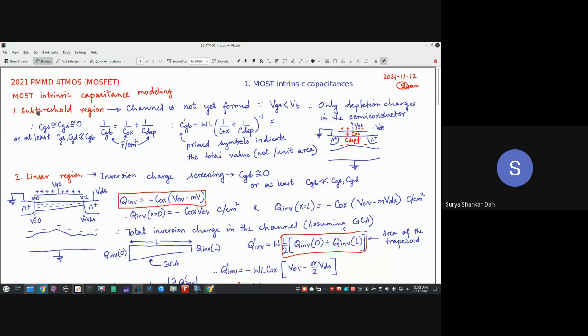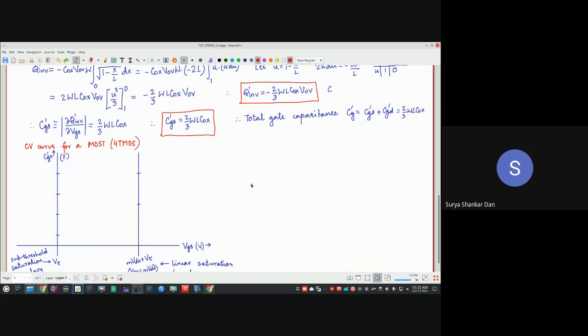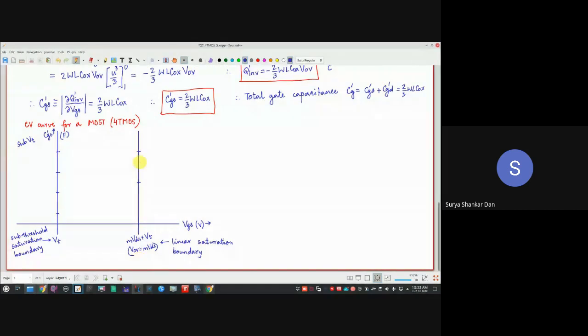So the first one is the subthreshold region. Subthreshold region essentially means that the VGS is less than VT. So this is your subthreshold region. When VGS is slightly higher than VT, but it is less than MVDS plus VT. So what is MVDS plus VT? Remember, the linear saturation boundary happens when VOV equal to MVDS.